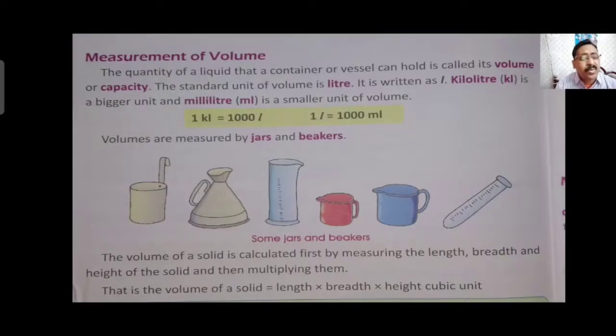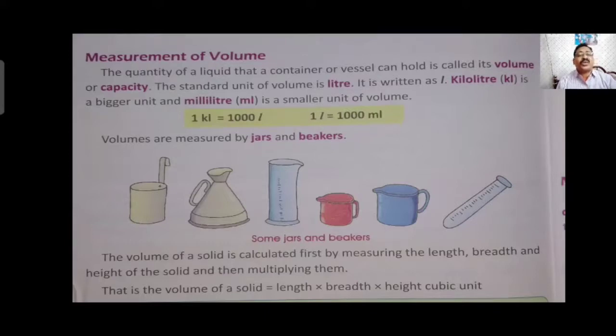When we measure the volume of a particular thing, first we measure the length of the object, then the breadth, then the height, then we multiply the three of them. Then comes the centimeter cube or meter cube, because volume is generally used in meter or centimeter cube as the unit.